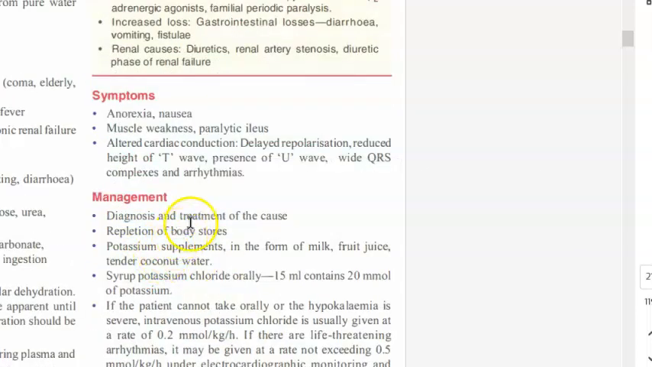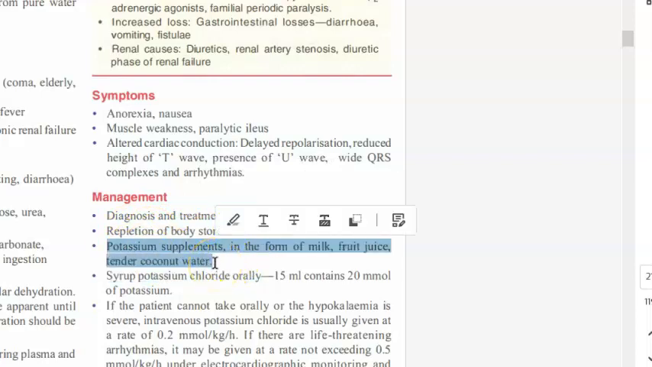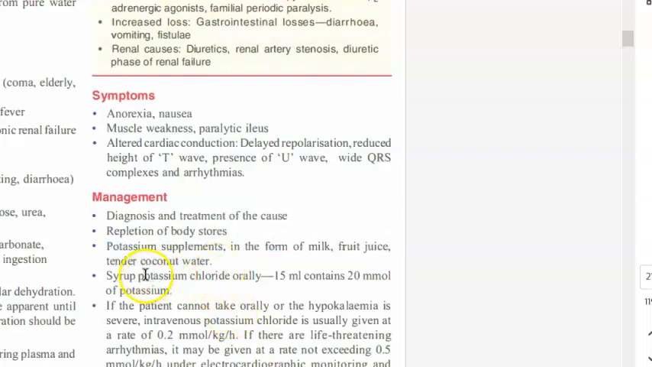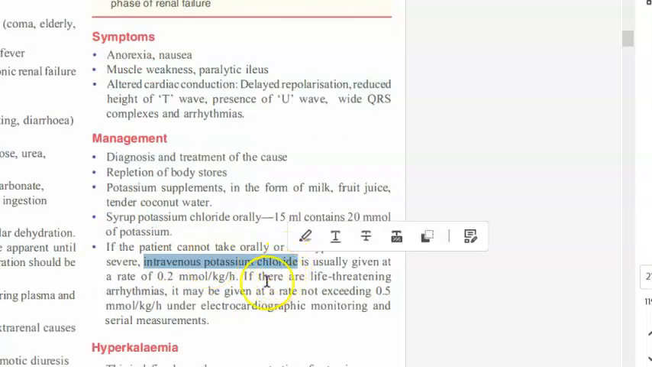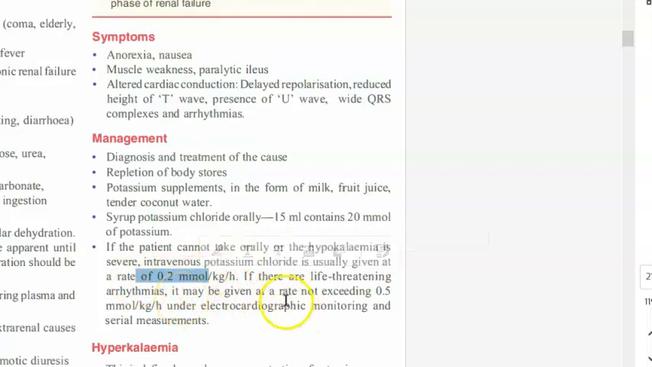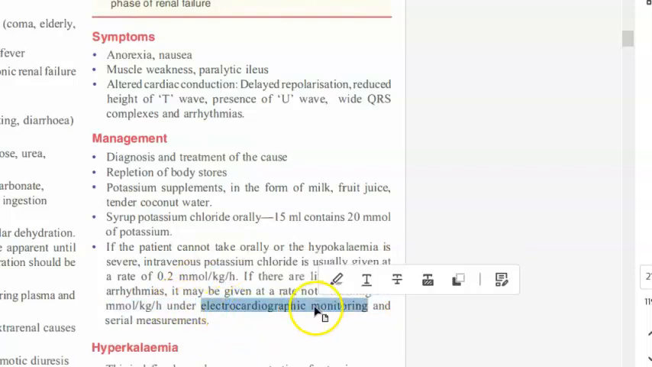You will find the cause and treat, and you will also replenish these body stores. And then you can give milk, fruit juice, tender coconut water they are saying. Then syrup potassium chloride orally, and if patient cannot take orally or if you need to give IV, then you will give IV potassium chloride at the rate of this. And if there is any life-threatening arrhythmia, you should not give it at a rate exceeding this, okay? And you should keep monitoring ECG.